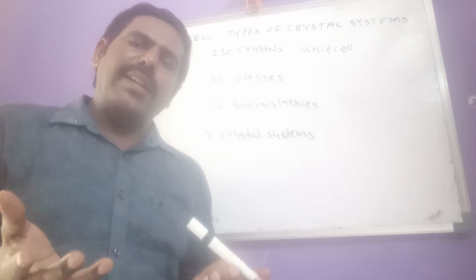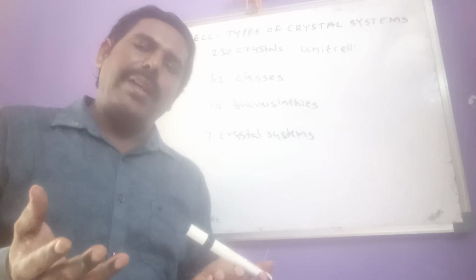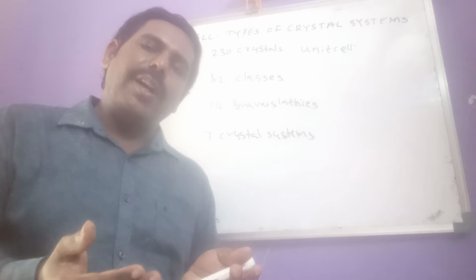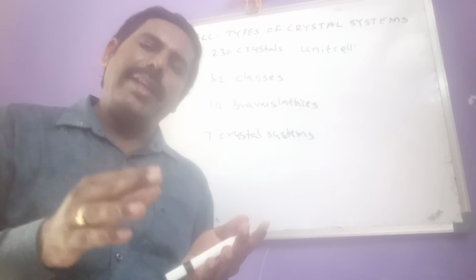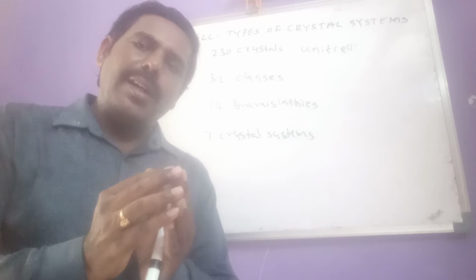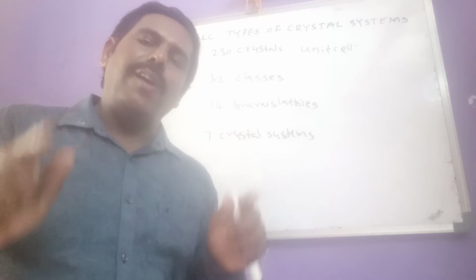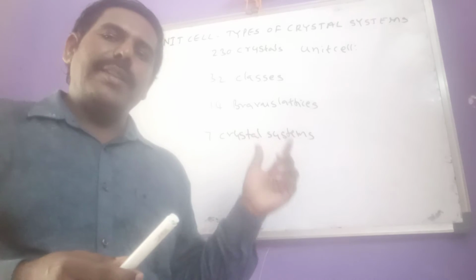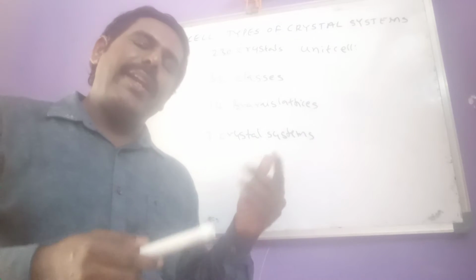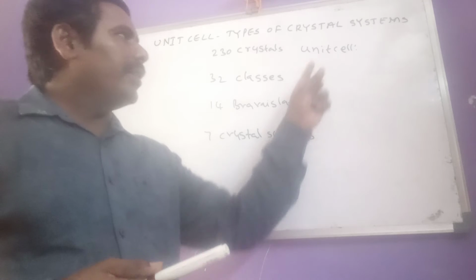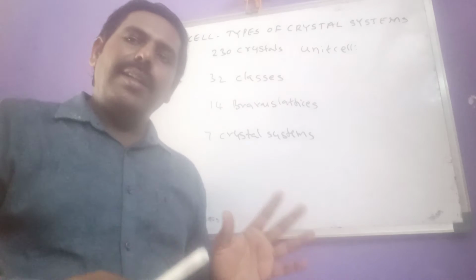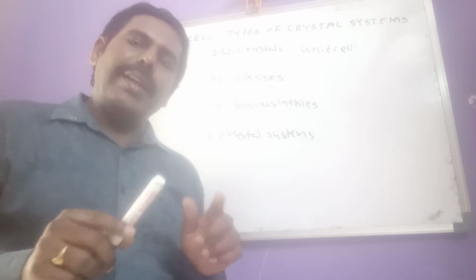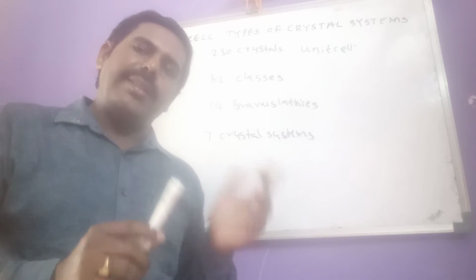So what is a general example by which you can understand that? If you consider a wall, how we construct the wall means it is made up of bricks. So the brick is the simplest unit of a wall that repeats again and again. So like that, the simplest unit which repeats again and again in a crystal system is said to be the unit cell. Then after that, what is the meaning of space lattice and crystal lattice?